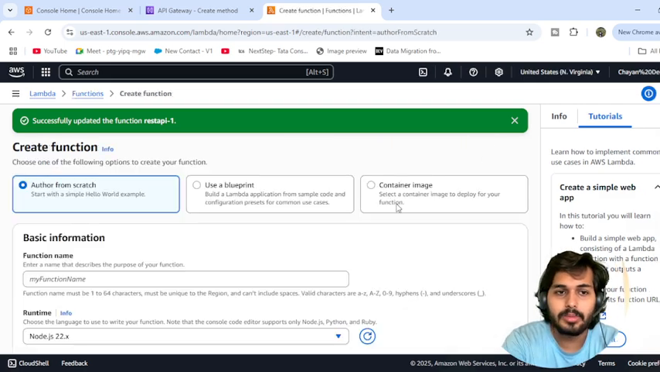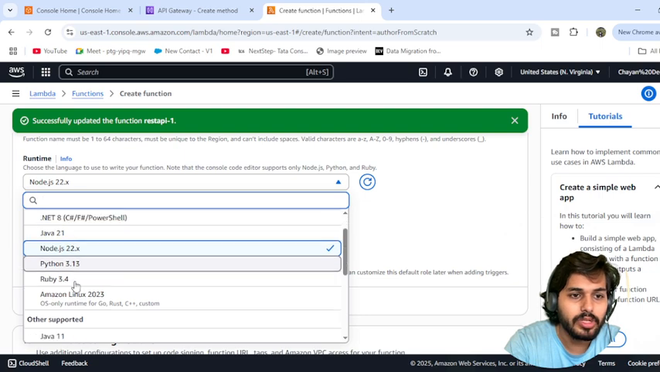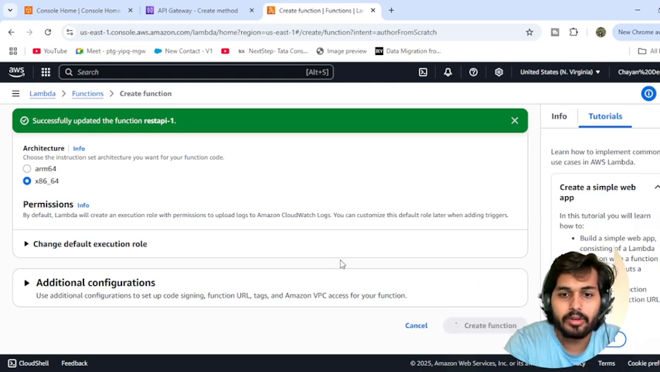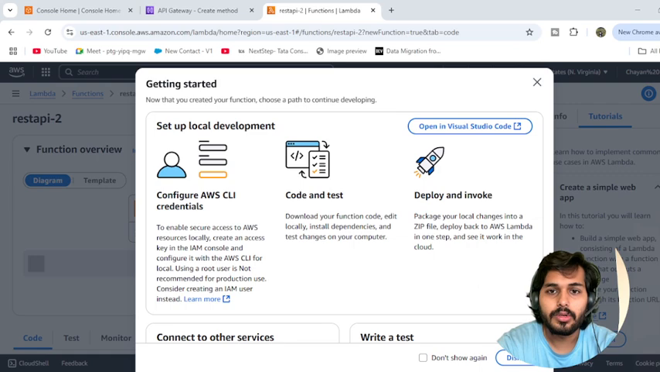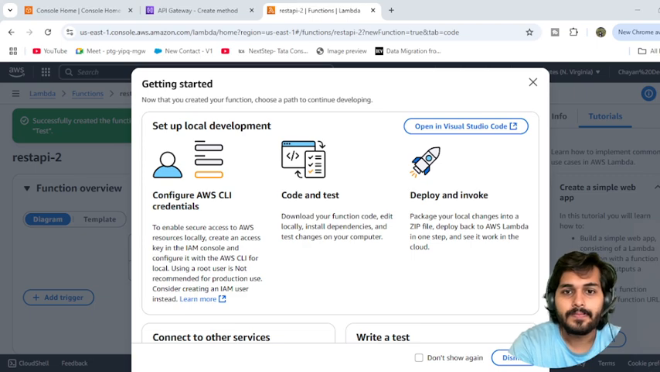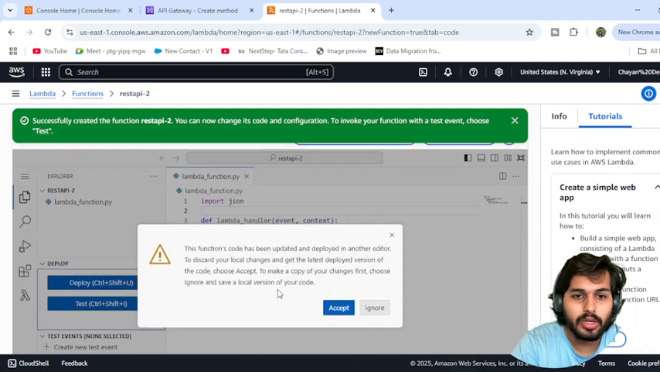So you have to again come over here. My function name, I'm giving REST API 2. You have to scroll down, make it Python 3.9, and quickly create the function. So this function will be for the email part. The content will be the same. We are just quickly making it the slash email part. Okay, it has come up. You have to quickly click on dismiss and let's quickly code.